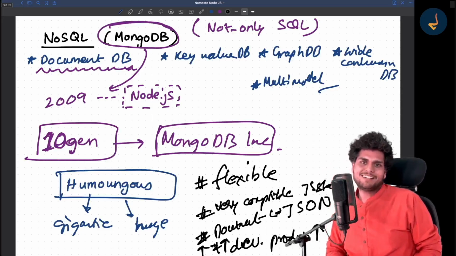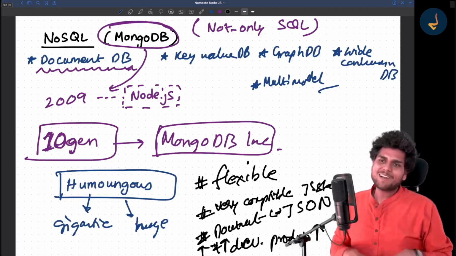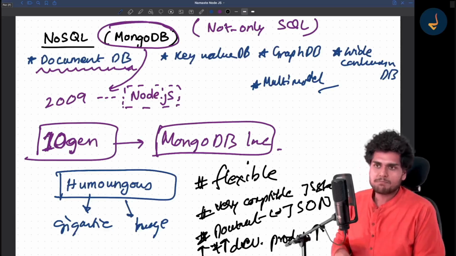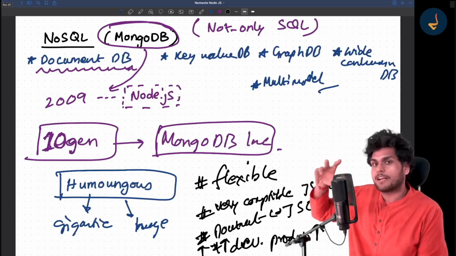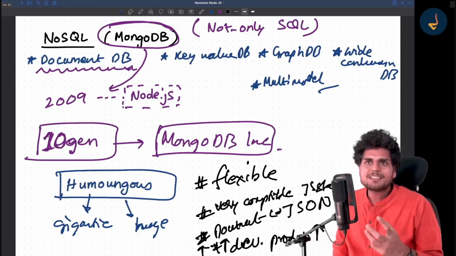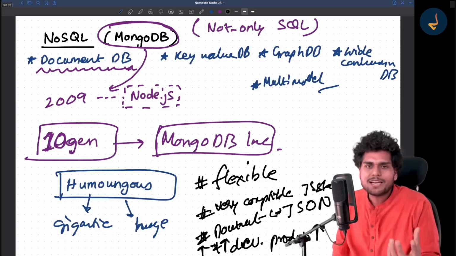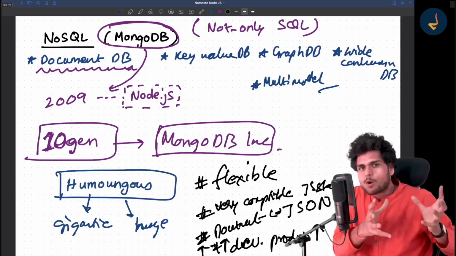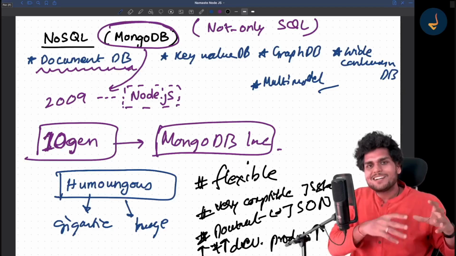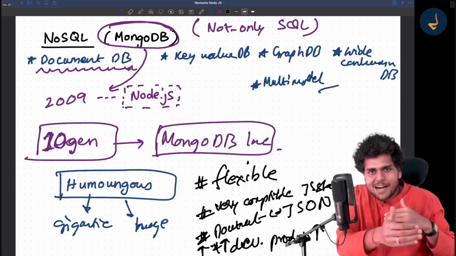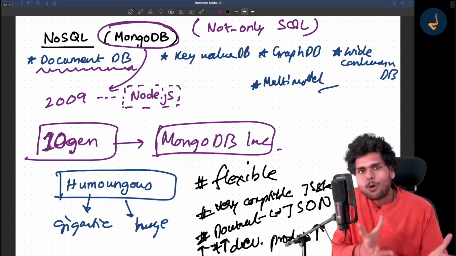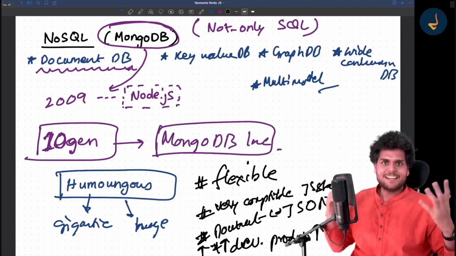When I tell these things to my students, they are sometimes amused. They feel that there must be some other technology for creating a database. No, nothing like that. Database is just a way to communicate that this portion of code is doing something very relevant to databases, managing the data, getting the data out from the database, pushing the data in. At the end of the day, it's all code that we write.